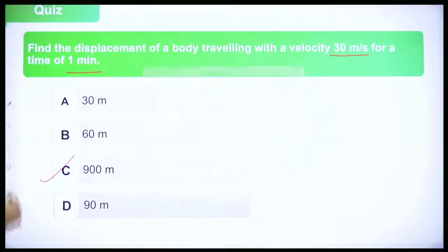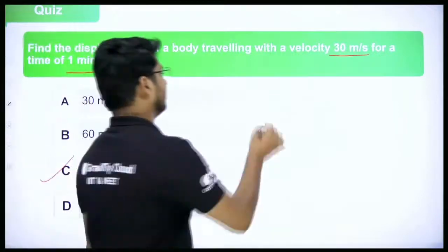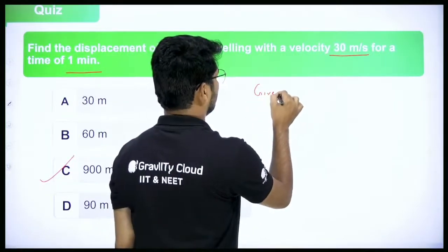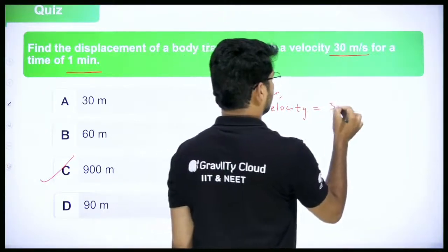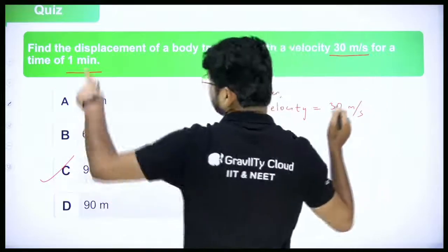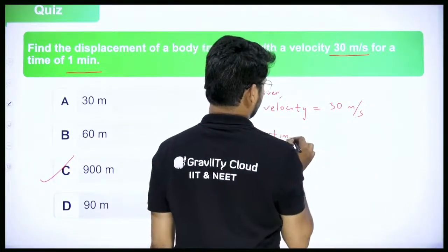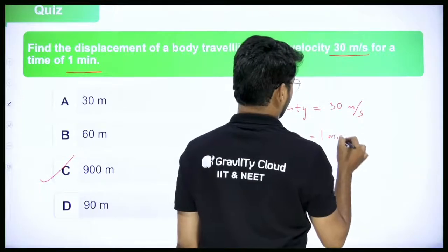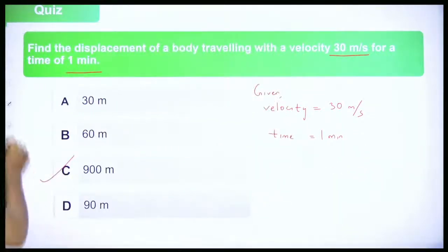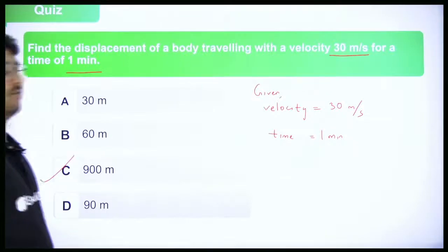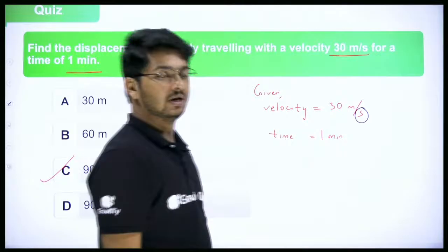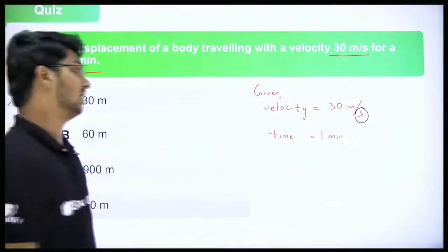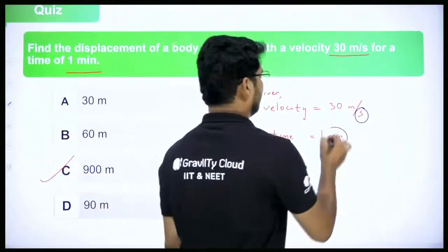Now why is it option C and not anything else? I'll explain. So here, what is given? Given information. Velocity is given as 30 meter per second. The time is given as 1 minute. Now look at this very carefully. In the unit of velocity, the unit of time is second, but here we are taking time in minutes.